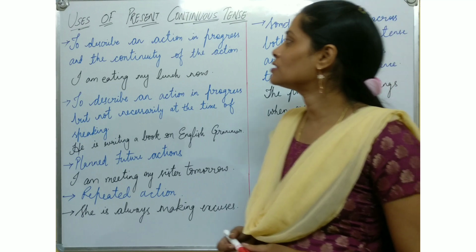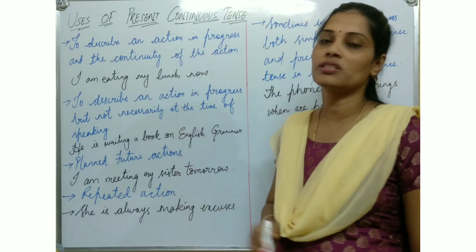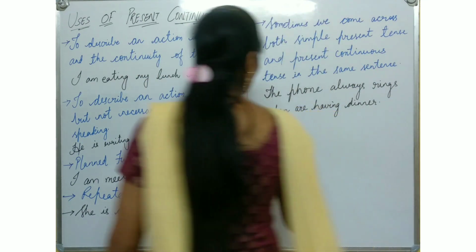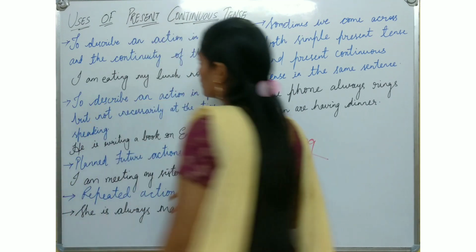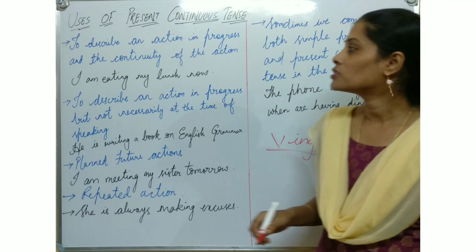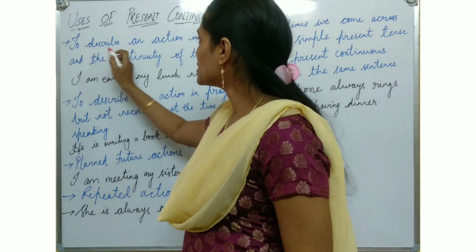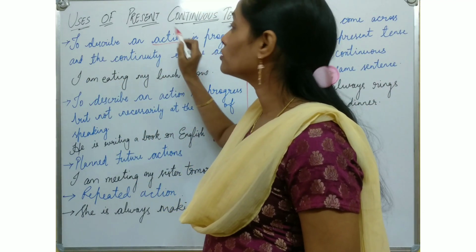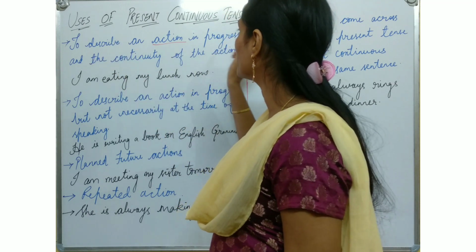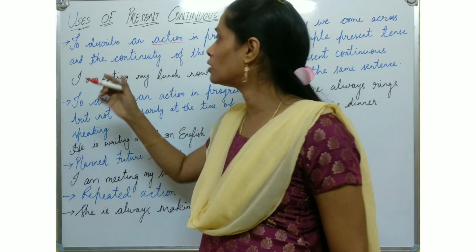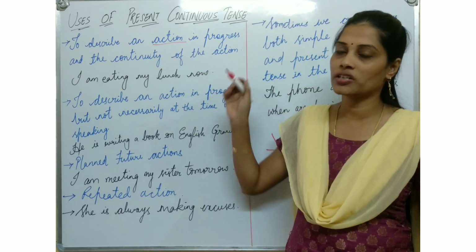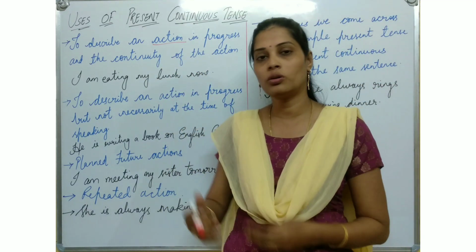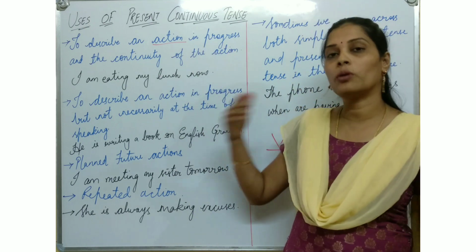Next we will discuss the uses of present continuous tense, which we know is verb with the ing form. It is a continuous tense. So let's see: to describe an action, remember, to describe an action in progress, which will be ongoing, and the continuity of the action. Some action should be continuing and the action should be in progress.